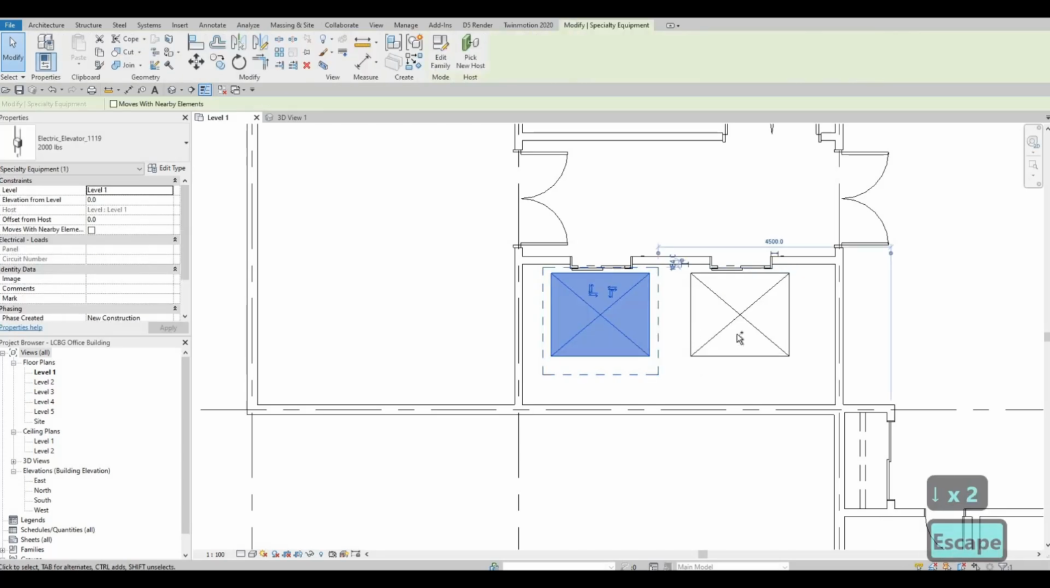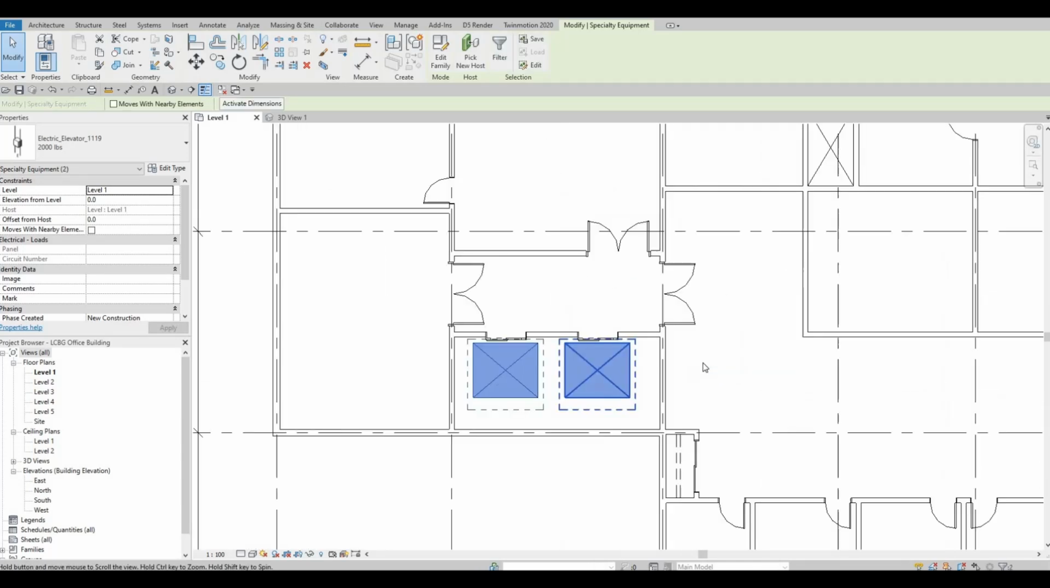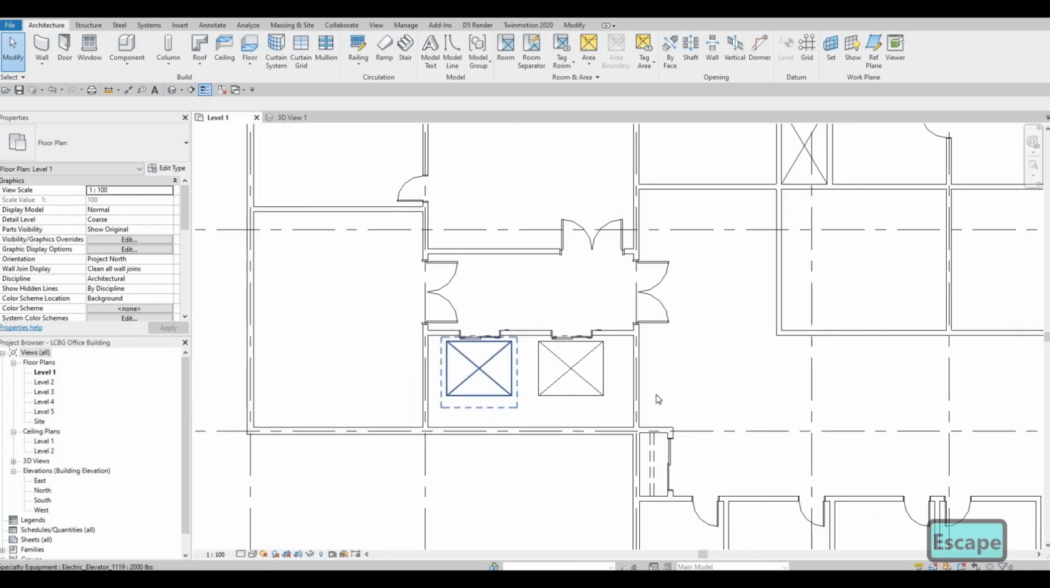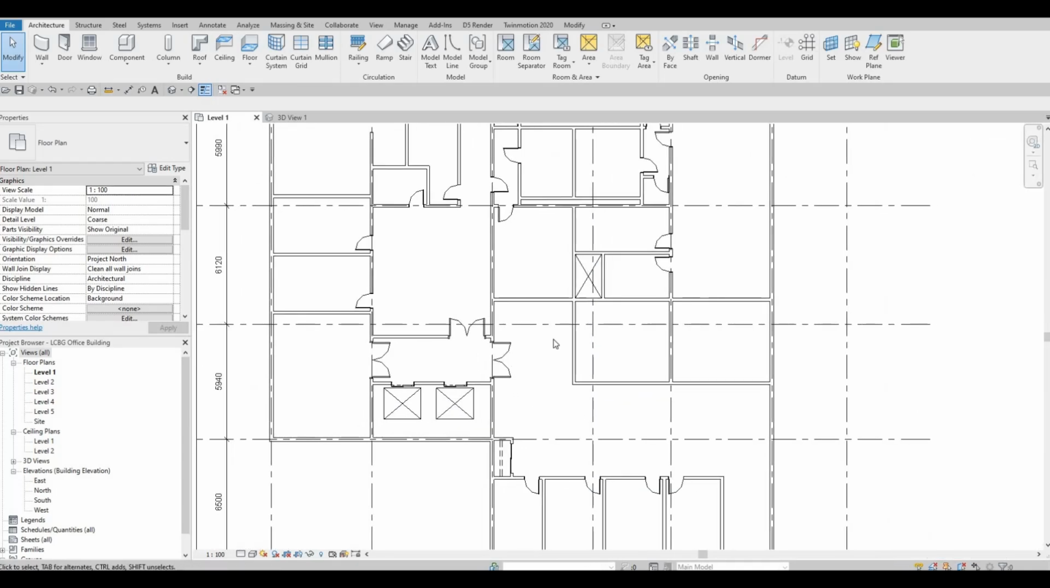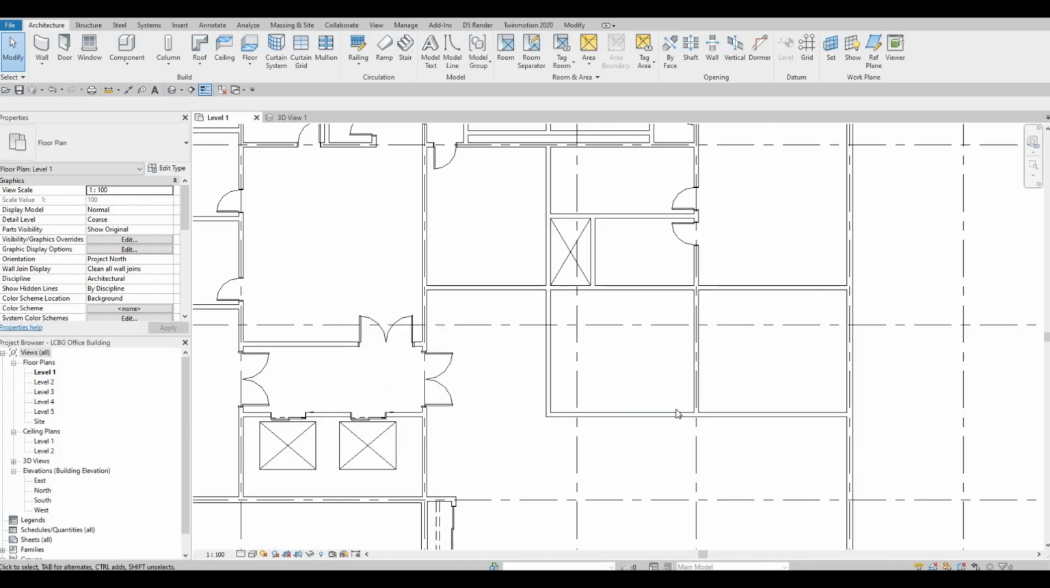So to select them both, hold on the control button and select. If you want this one to be not selected, hold on shift and select that. And then I just use the arrow key. So yeah, this is fine. I can be happy with this.